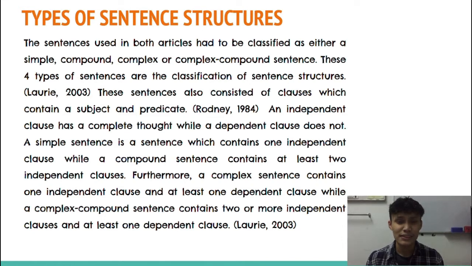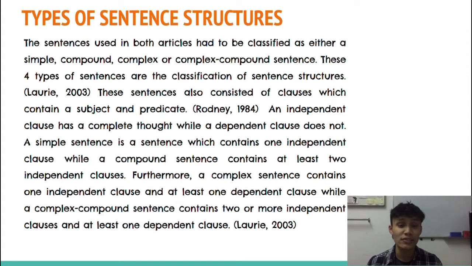A simple sentence is a sentence which contains one independent clause, while a compound sentence contains at least two independent clauses. Furthermore, a complex sentence contains one independent clause and at least one dependent clause, while a complex compound sentence contains two or more independent clauses and at least one dependent clause.